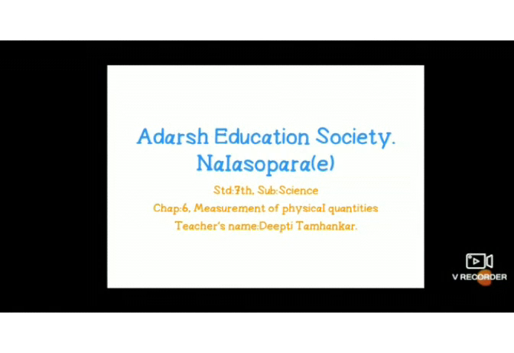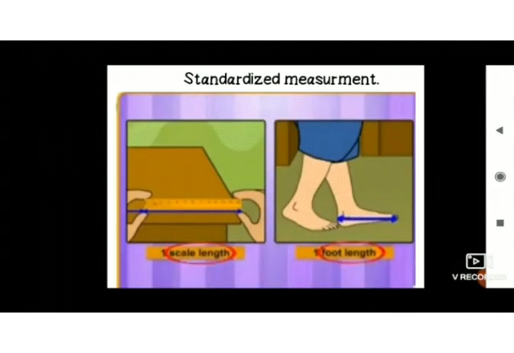Today we will see chapter 6, measurement of physical quantities, part 2. Standardized measurement. It is not scientifically correct to measure physical quantities without any standard method. Hence, to keep uniformity of measurement, standardized measurement methods have to be followed. For accurate and standard measurement, every physical quantity is measured in a standard and specific unit. For example, length is always measured in the unit of meters, that is m.